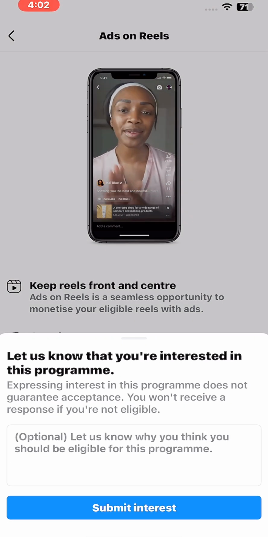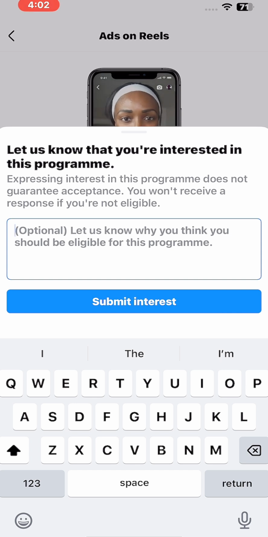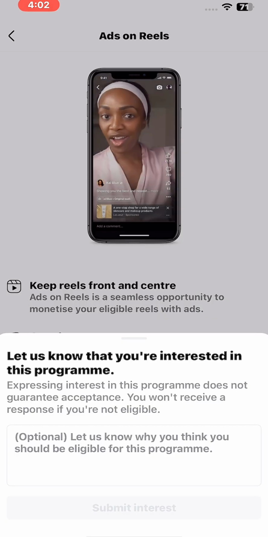You just click on it, then you give them a reason why you are interested in this monetization. If you don't know what to do, you could go to ChatGPT and write a prompt there, and ChatGPT is going to help you. Or they say it's optional, you can leave it, then click submit interest. But sometimes I advise people to write something good, explaining why Facebook should let you earn money from this. If you have a very good reason, it might make them approve it on time. So I'm going to click on submit.